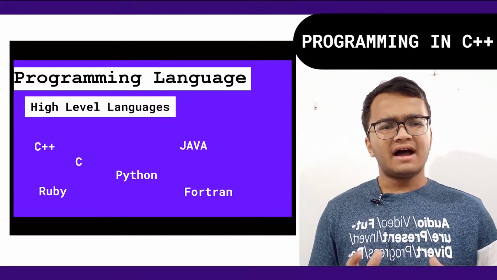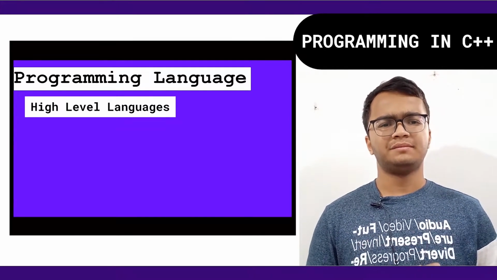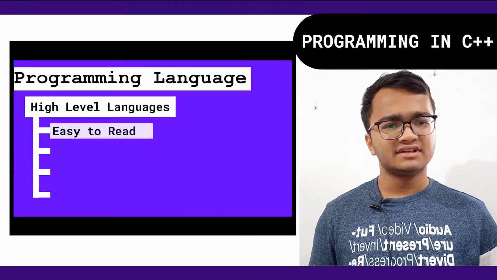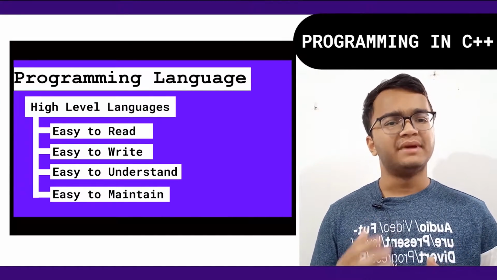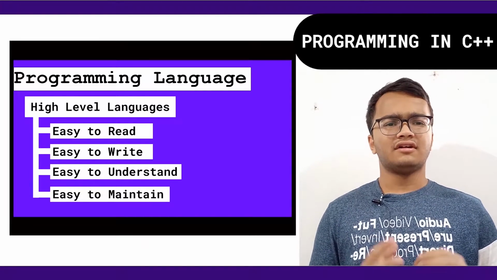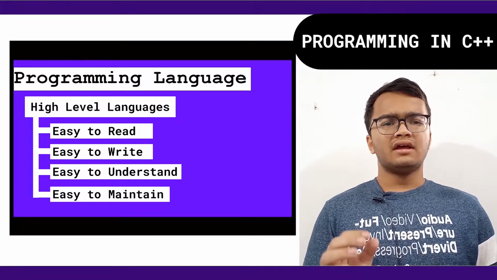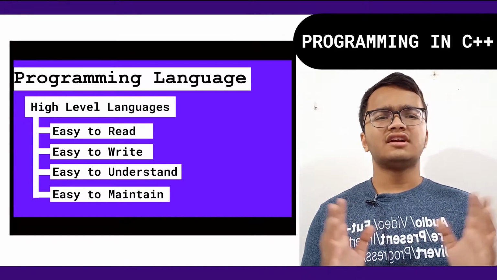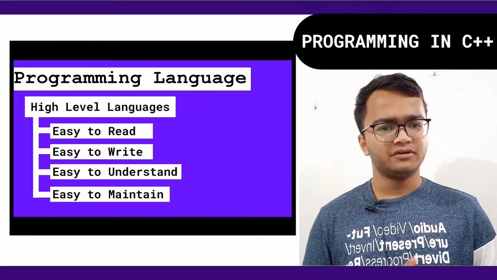Now why are high level languages so popular among human beings? It is because they are easy to read, easy to write, easy to maintain and easy to understand. So these are a few concepts about low level languages and high level languages. Now moving on, high level languages are also not understood by the computer, because machine code is the only language that the computer can understand.